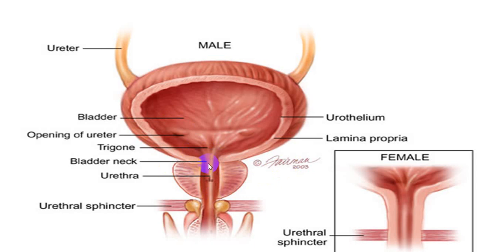In a male you have a prostatic urethra and then a penile urethra, and at the junction of prostatic and penile there is what is called an external sphincter or urethral sphincter, which is a part of the pelvic floor, supplied by somatic nerve. We'll be doing the nerve supply in detail. While in a female we don't have a prostatic urethra; you have a bladder, then a small portion of urethra, and then an external urethral sphincter, and the urethra opens just above the vaginal orifice.